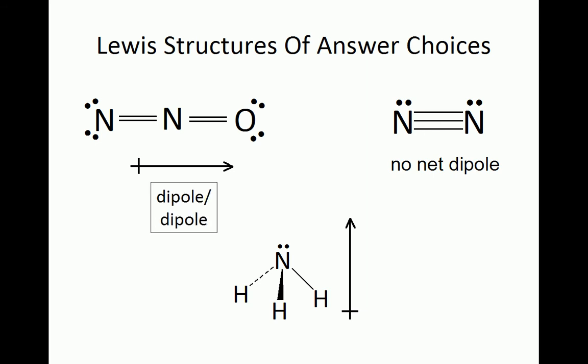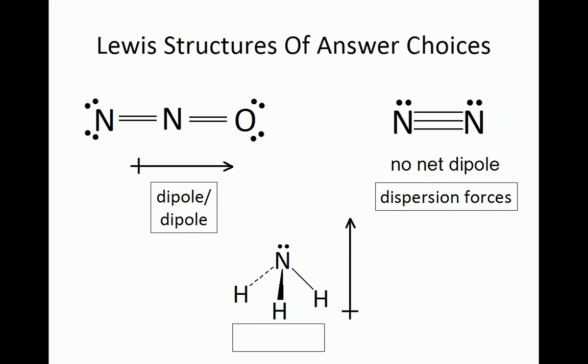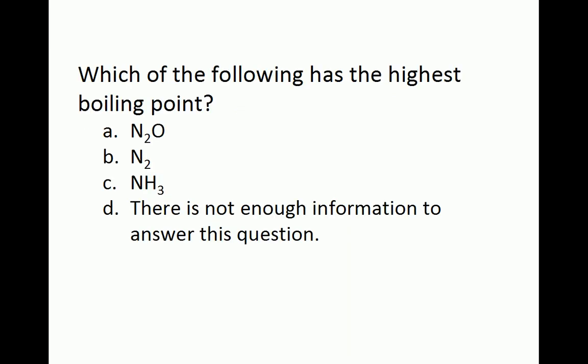Ammonia is polar and would have dipole-dipole attractions, but because it has hydrogen bonded to nitrogen, it can go one further in hydrogen bonding. Because hydrogen bonding is the strongest intermolecular interaction of the three molecules, the correct answer is choice C.